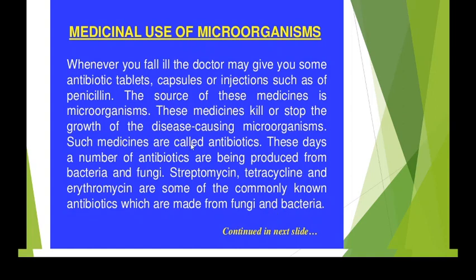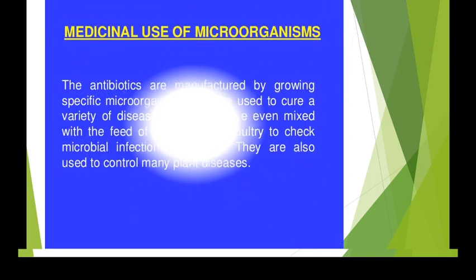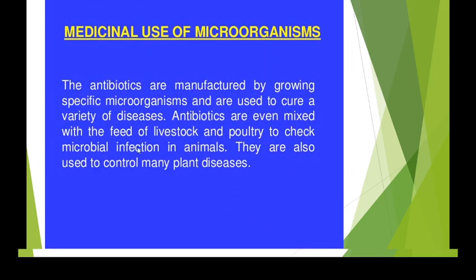So on one side we have uses of microorganisms, and on the other side we also have the disadvantages of these microorganisms. So it depends on us how we make use of microorganisms for good purpose, right? See, one of the next important uses of microorganisms is these antibiotics. They are manufactured by growing specific microorganisms and are used to cure a variety of diseases. They are even mixed with the feed of livestock and poultry to check microbial infection in animals.